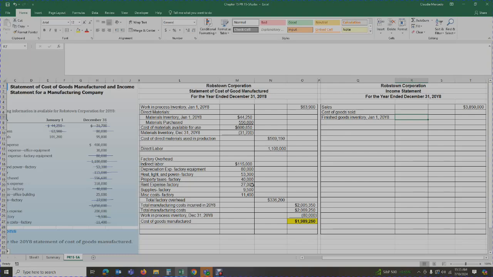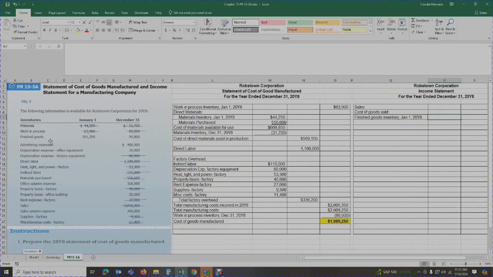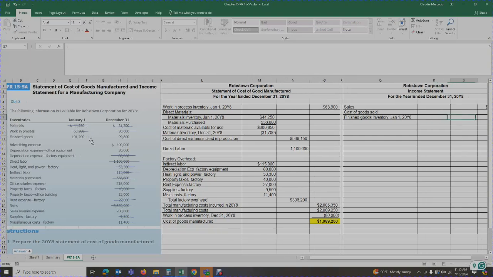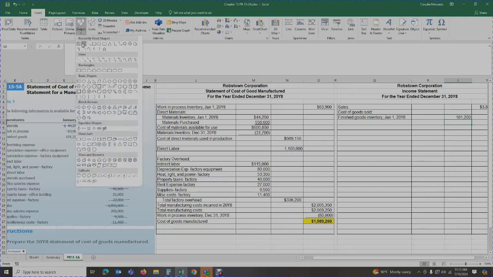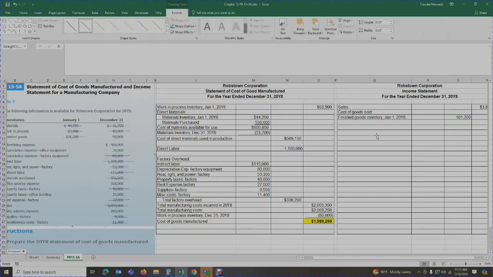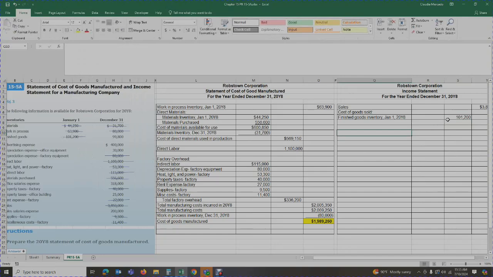So how much did we have in finished goods? At the beginning of the year, we had $101,200 worth of finished product that had not been sold. So let's put that here. Okay, let me mark that off. So that represents the amount of goods that are sitting in our warehouse that we have not sold.